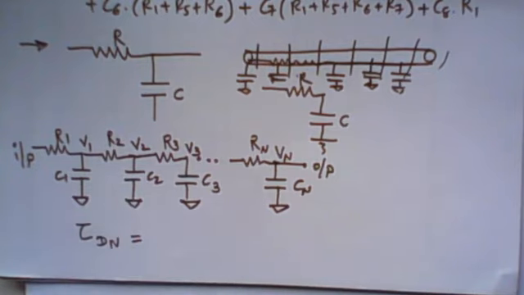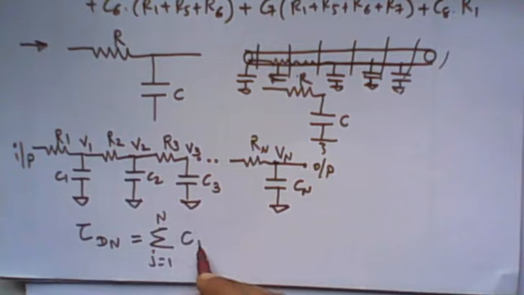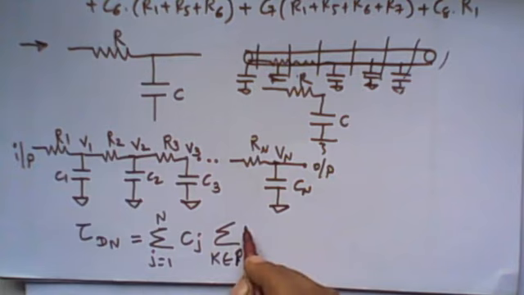Let us see whether this network satisfies all the assumptions of Elmore delay analysis. Yes, it satisfies all the assumptions of the Elmore delay analysis. So we can use the equation of Elmore delay analysis: summation of j equal to 1 to n, C of j, summation of k belonging to P of ij, R of k, right? So here Pij is the addition of the resistances in every case.